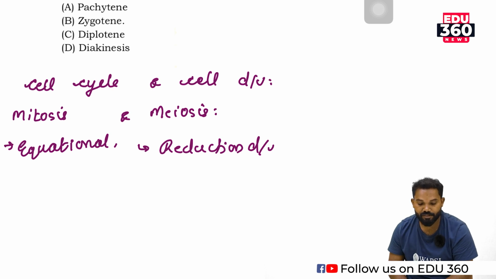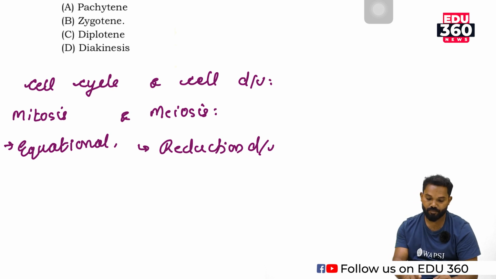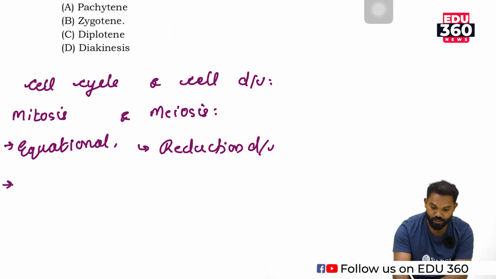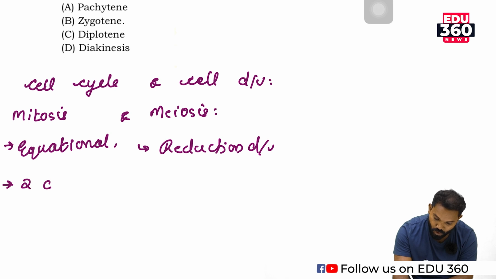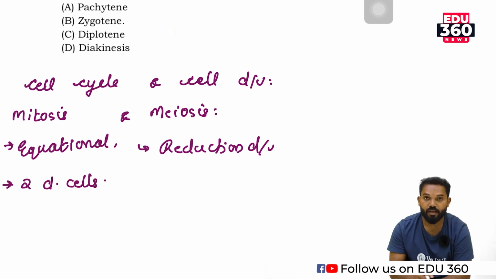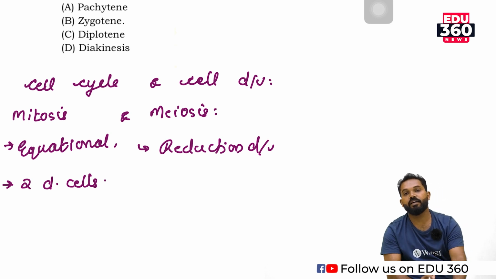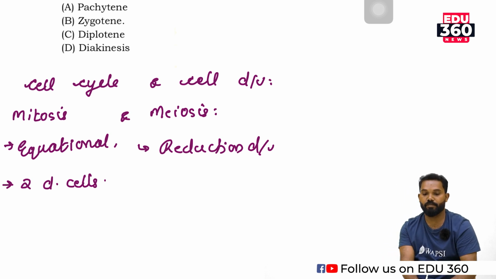Why is mitosis known as equational division? Because the end product of mitosis is two daughter cells, and these two daughter cells are quantitatively and qualitatively equal or similar.